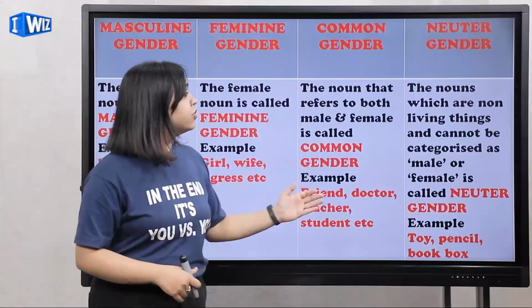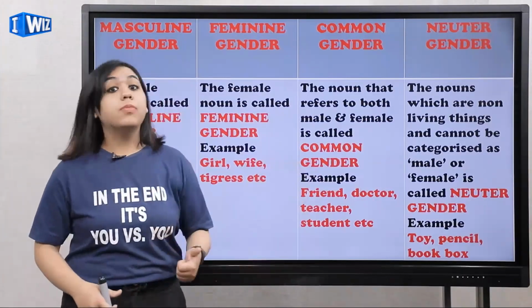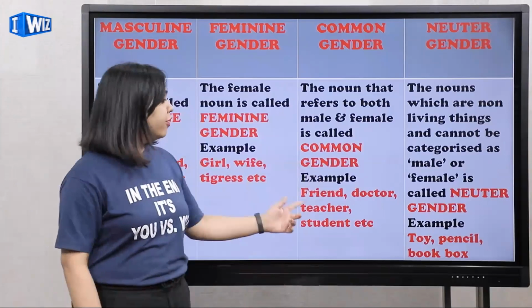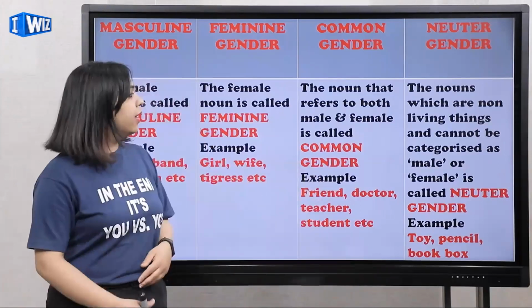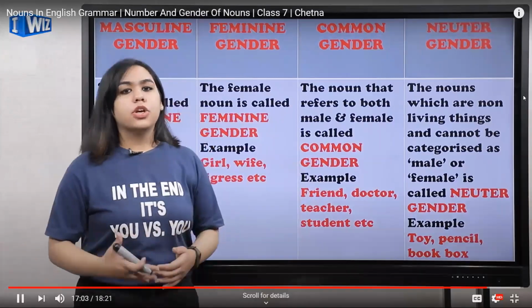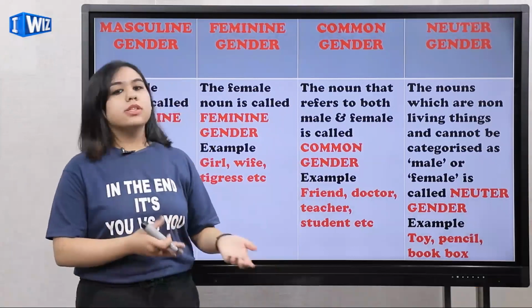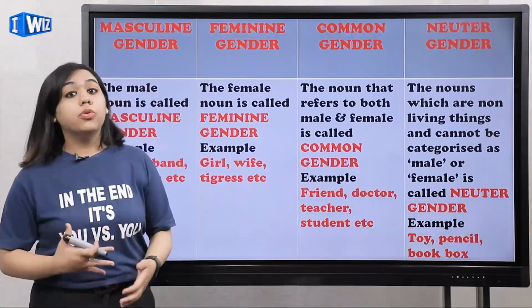Let us read. The noun that refers to both male and female is called common gender. For example, friend, doctor, teacher, student, etc. If I say my students love to learn English, so in students, there are all the male students as well as the female ones.